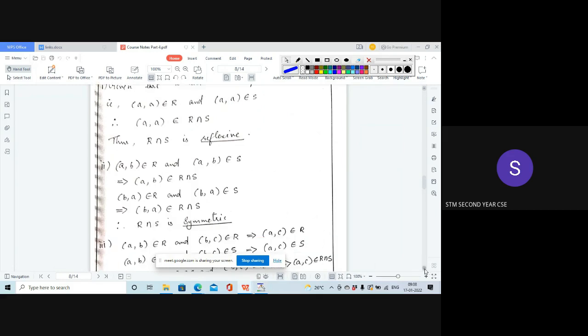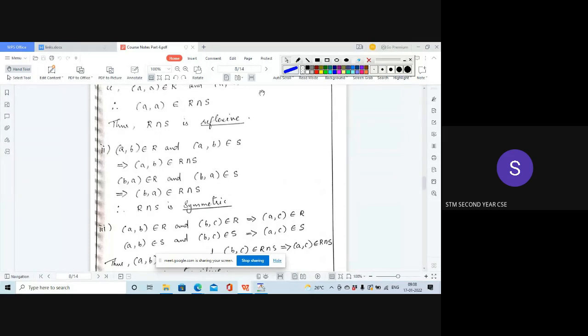The symmetric property says that if (a, b) is an element of R, then (b, a) is an element of R. For the intersection, the same ordered pairs should be there in both R and S. So we assume that (a, b) is an element of R and also (a, b) is an element of S. If they are there in both, then we can say that (a, b) is an element of R intersection S.